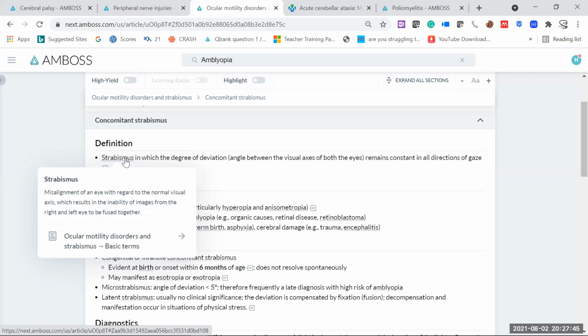What we are actually doing is covering one eye and seeing the movement in the other eye, the eye which we are testing, which is not covered. And just by covering the one eye, if the other eye suddenly moves laterally, that is showing strabismus. That is showing the misalignment. And what is the main result of this misalignment? The main result is the eye is not able to focus properly.